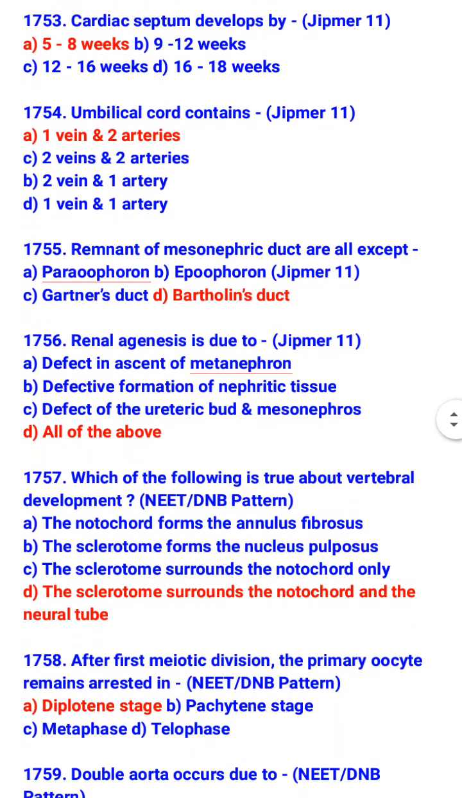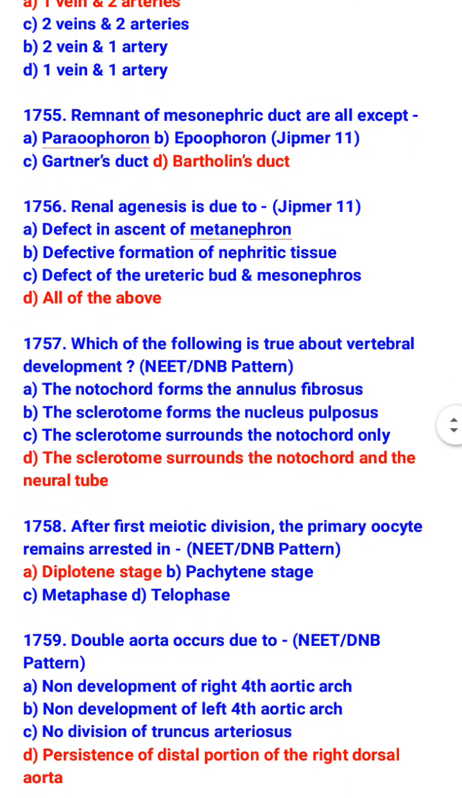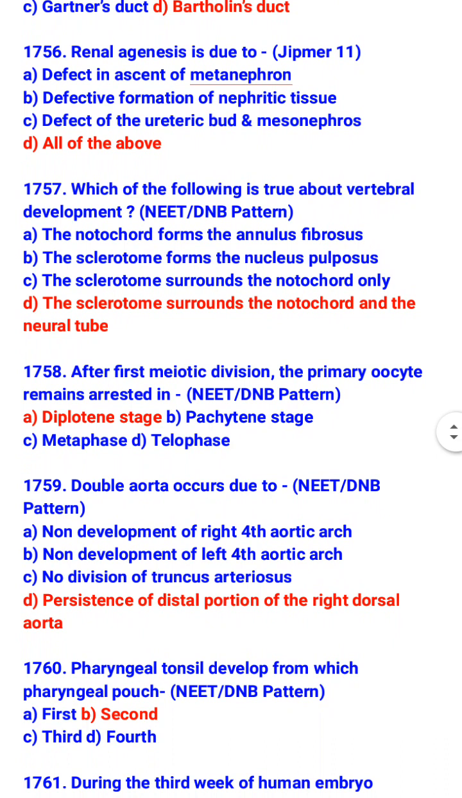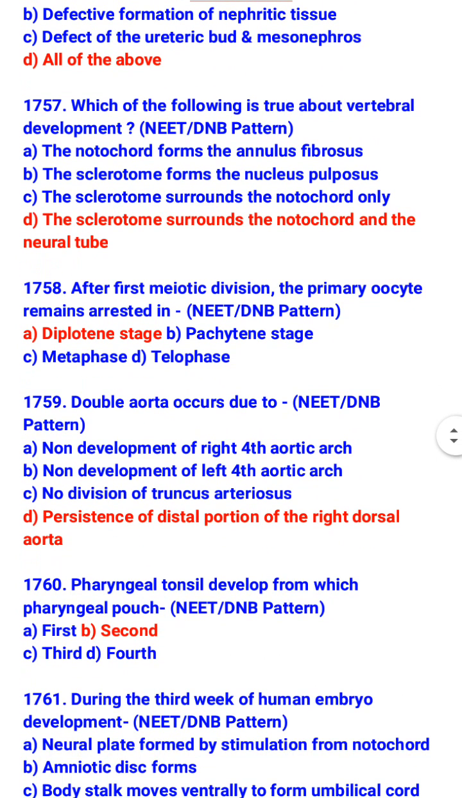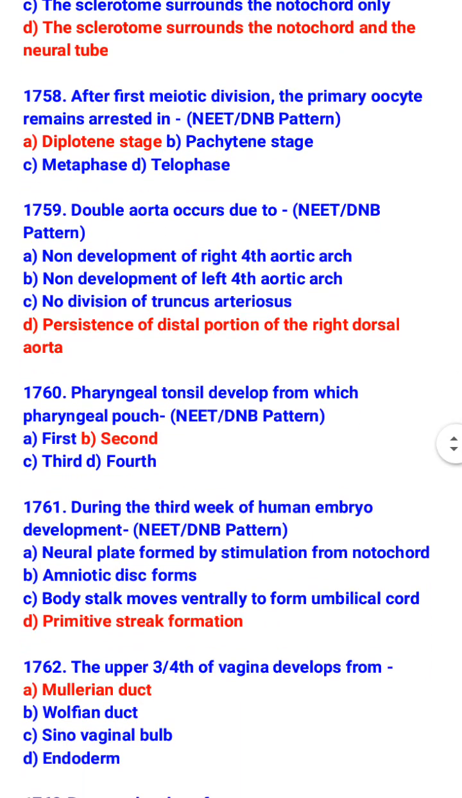Renal agenesis is due to defect in ascent of metanephros, defective formation of nephritic tissue, and defect of the ureteric bud and mesonephros. Which of the following is true about vertebral development? The sclerotome surrounds the notochord and the neural tube. After first meiotic division, the primary oocyte remains arrested in diplotene stage. Double aorta occurs due to persistence of distal portion of the right dorsal aorta.